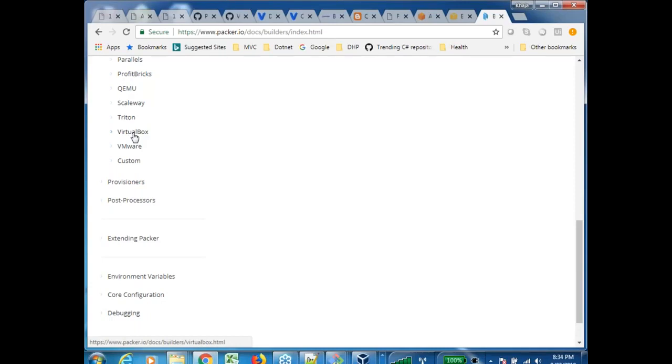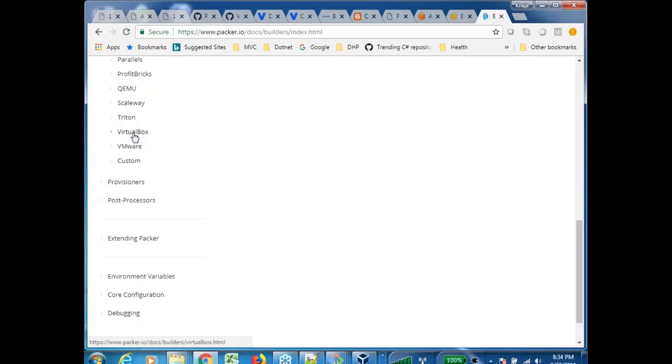Post processing is conversion. Let me tell you a simple example of post processing. Are you seeing VirtualBox over there? I can use a builder which is VirtualBox, and it will create a VirtualBox file, right? And VMware will create a VMDK file or OVA file, whatever it is.